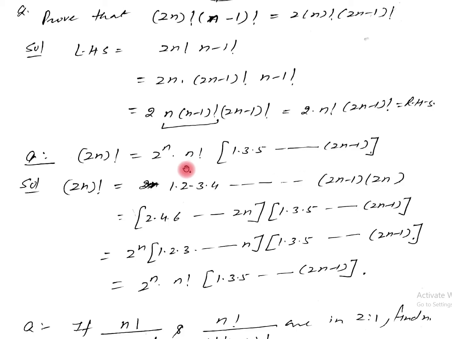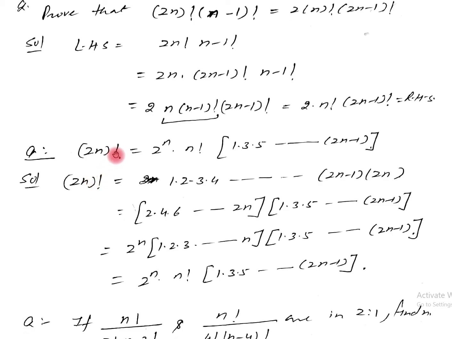Now this is again one of the important simplifications. 2n factorial means the product of the first 2n natural numbers. It means 1 into 2 into 3 into 4 up to the last natural number 2n, and before it 2n minus 1, because consecutive natural numbers have a difference of 1.